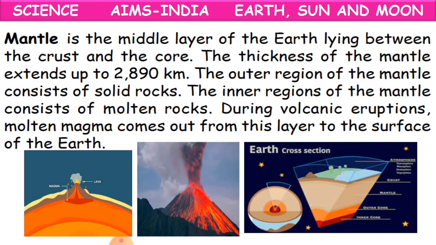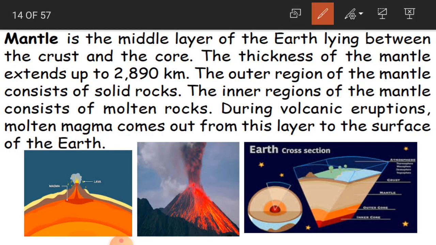And now come to the second layer. What is that? Mantle. Mantle is nothing but the middle layer of the earth, lying between the crust and the core. So we said we have 3 layers. What are they? Crust, mantle, and core.